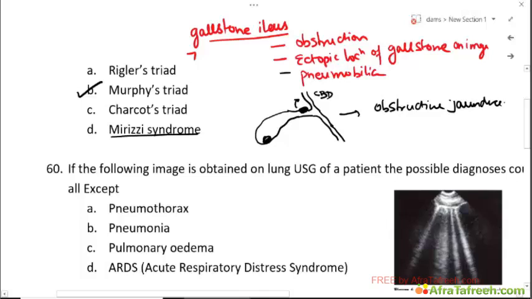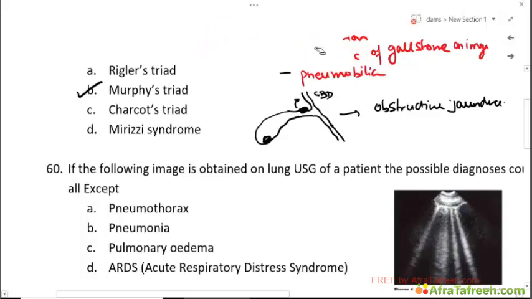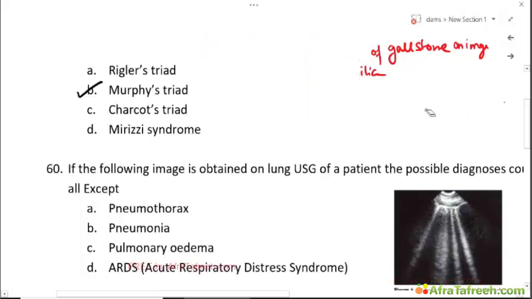Okay, so this is called Mirizi syndrome. Again, which is related to gallstones. So the answer is Murphy's triad.